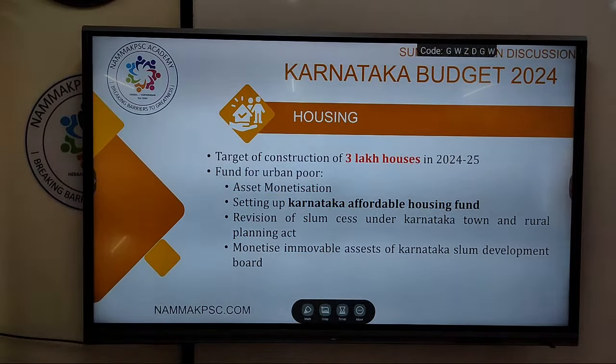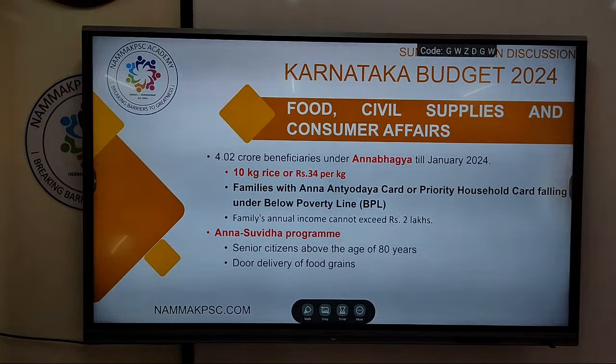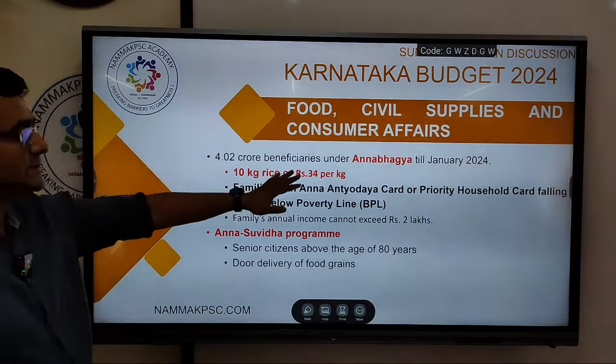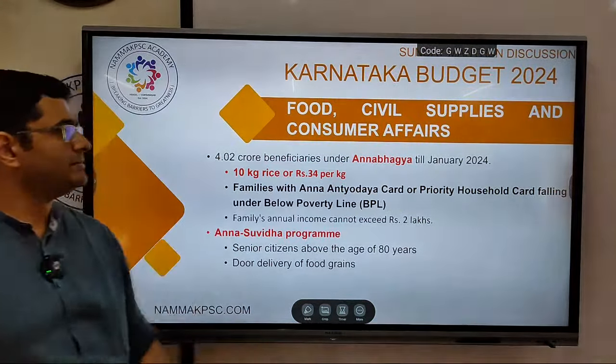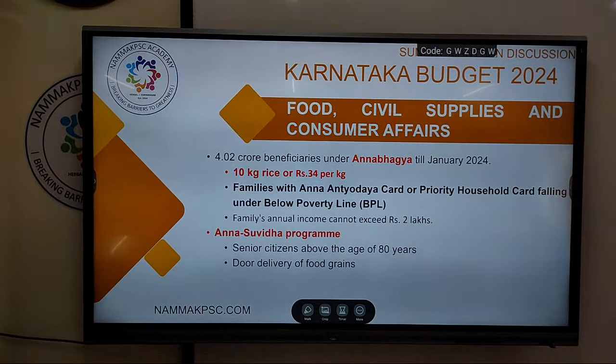All right, next, continuing. Then food and civil supplies, consumer affairs, etc. We have a scheme to provide, under the Food Security Act, Karnataka, free food or rice, etc. Beneficiaries in this program, that is the Annabhagya scheme, 4 crore beneficiaries are there as of January 2024, if you want to know the number.